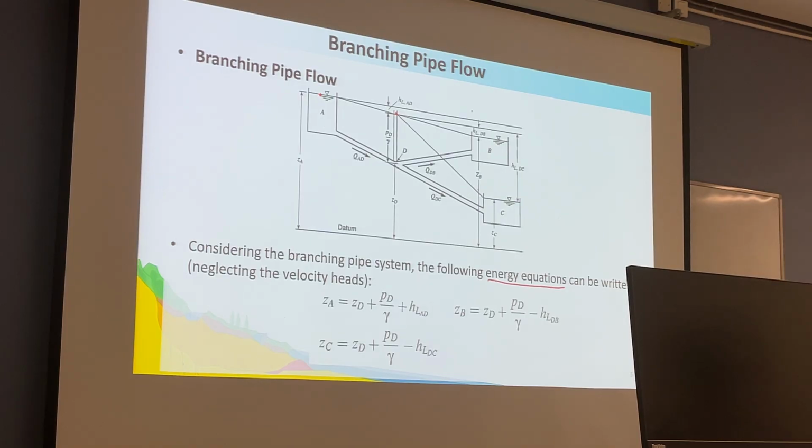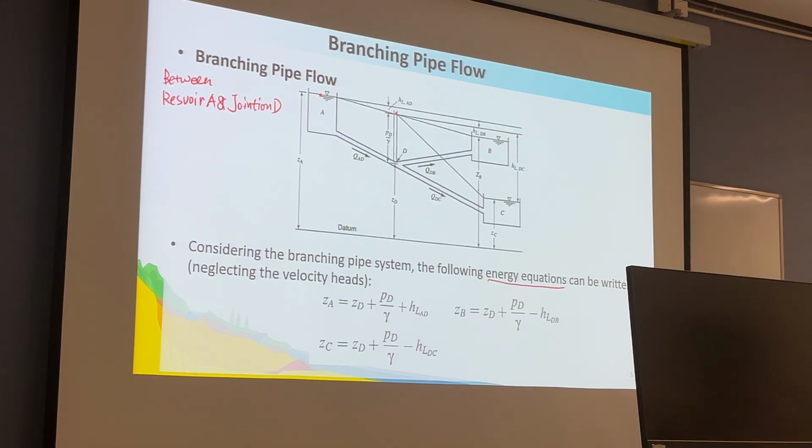For the energy equation between reservoir A and the junction, we mark the points.